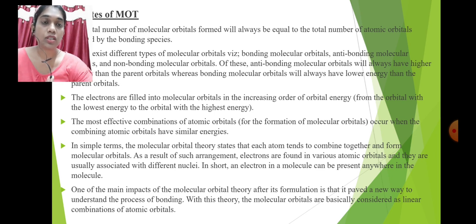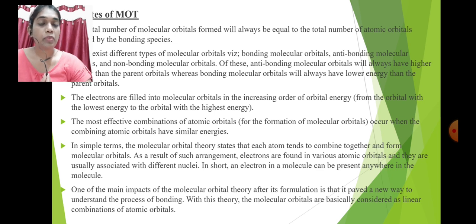According to these three rules, electrons first enter the lower energy orbital and then the higher energy orbital. Bonding molecular orbitals are lower in energy, so electrons go into them first, and antibonding molecular orbitals are higher in energy, so electrons enter them afterwards.